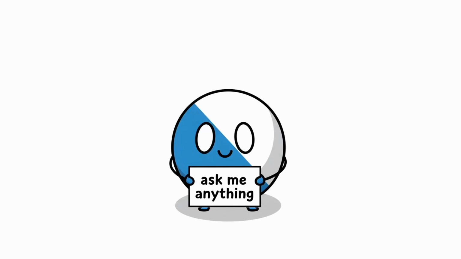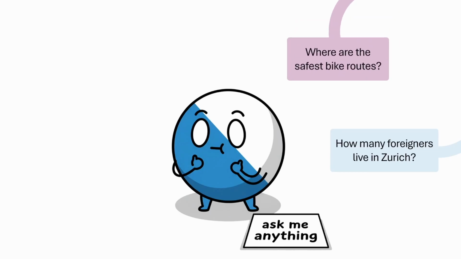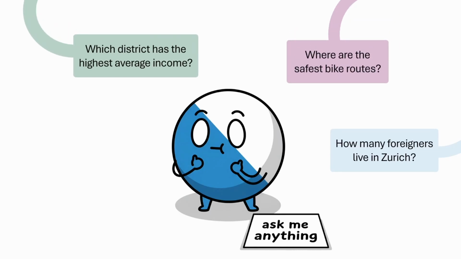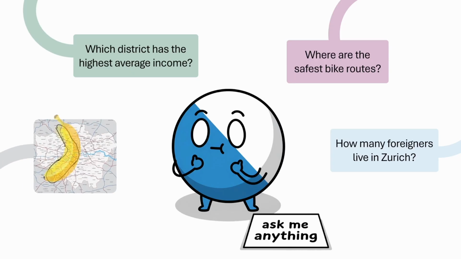Imagine you could ask your city anything. How many foreigners live in Zurich? Where are the safest bike routes? Which district has the highest average income? Or even, does Zurich have a London-style banana of low crime rates and prosperity?